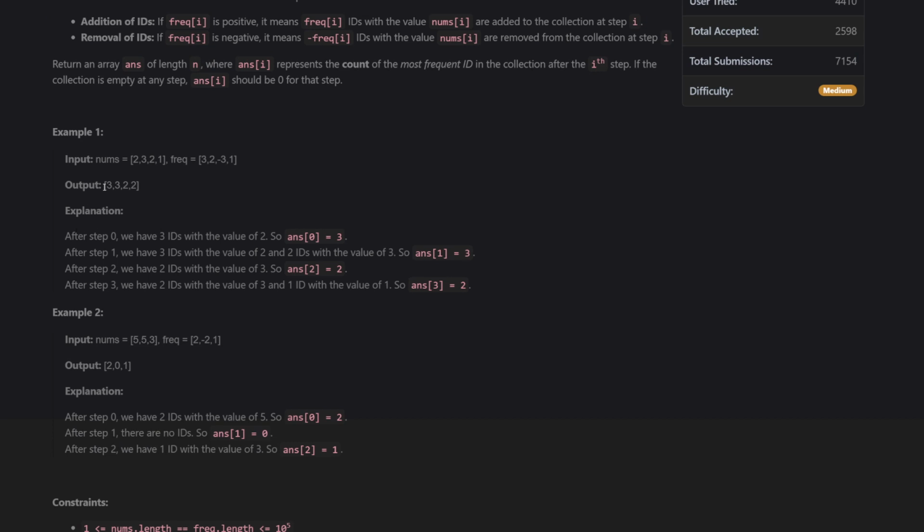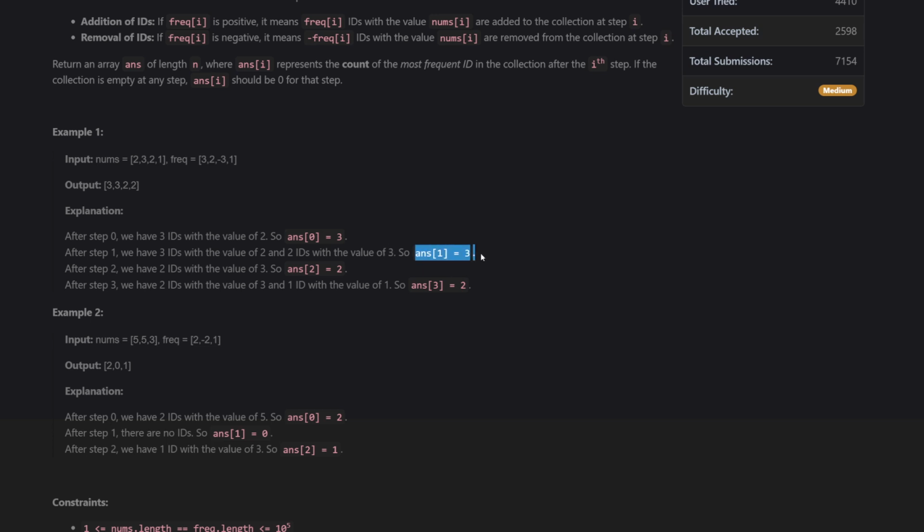At step 0, we have 3 IDs, so we set answer 0 equals 3, which is okay because we literally add 3 of ID 2. Right now, ID 2 is the most frequent. At step 1, we have 3 IDs with value 2 and 2 IDs with value 3. I think the way they word it is a little bit wrong. ID 3 has value 2 and ID 2 has value 3, that's more accurate.